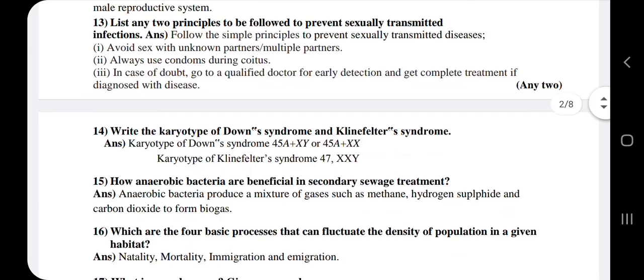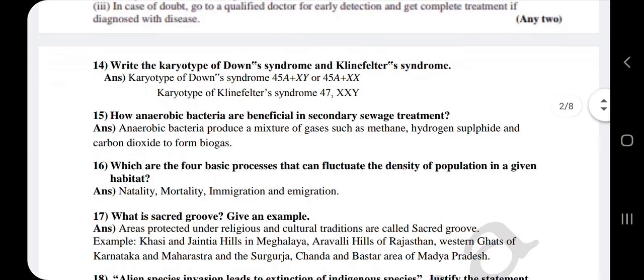Third one, in case of doubt, go to a qualified doctor for early detection and get complete treatment if diagnosed with disease. Among these 3 principles, you have to mention at least 2, then you will get the 2 marks. 14th one, write the karyotype of Down syndrome and Klinefelter's syndrome.